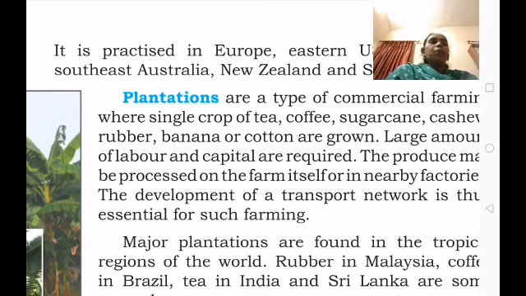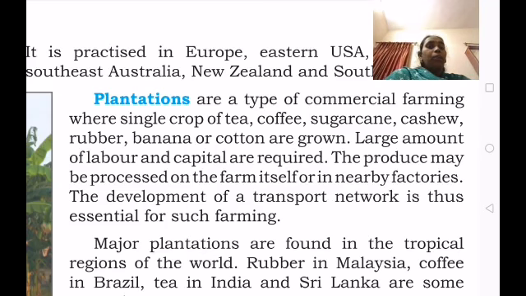A large amount of labor and capital are required for plantations. They need more labor. Children, to collect tea leaves they need more labor, and also to work in coffee. When cutting sugarcane, it is sometimes possible to cut it neatly only with more labor.